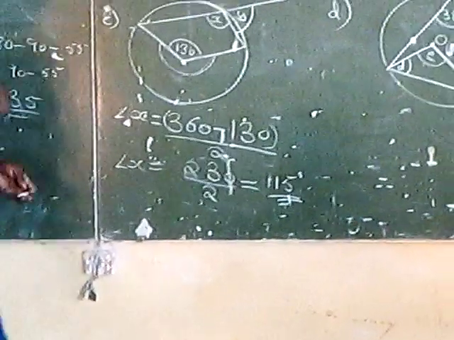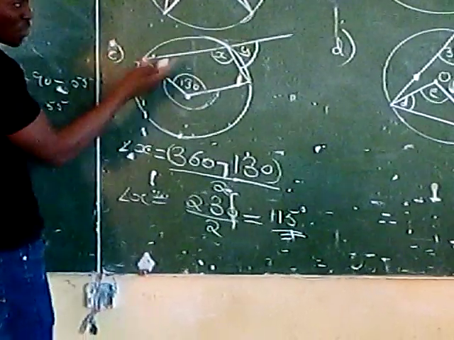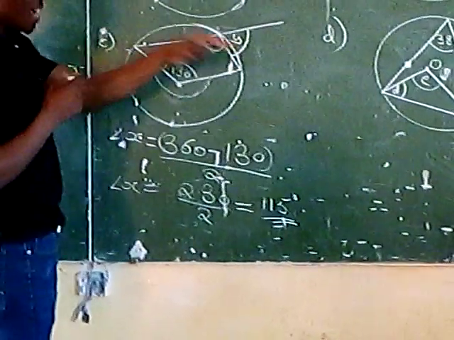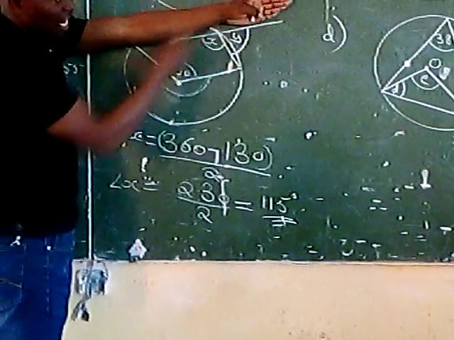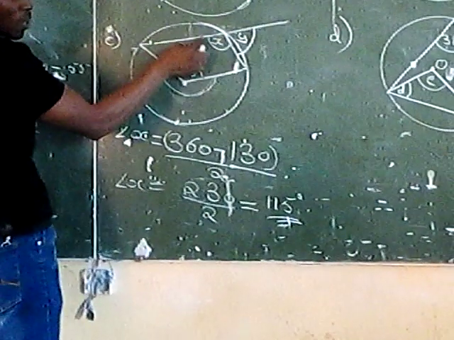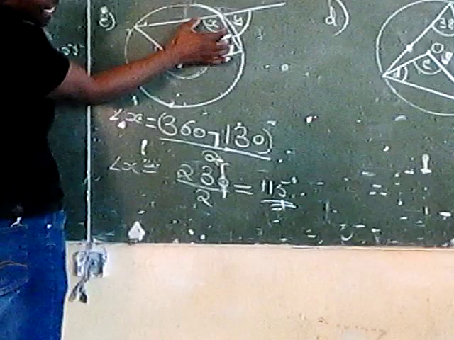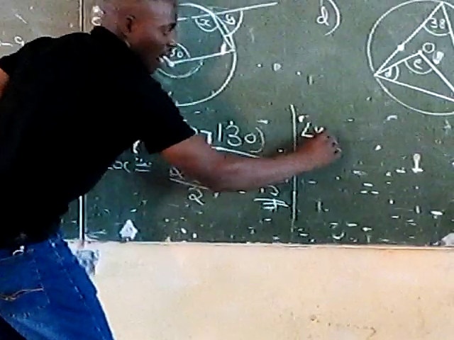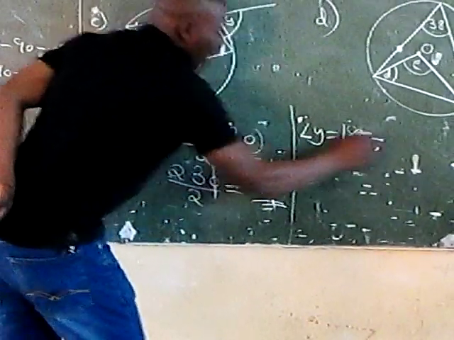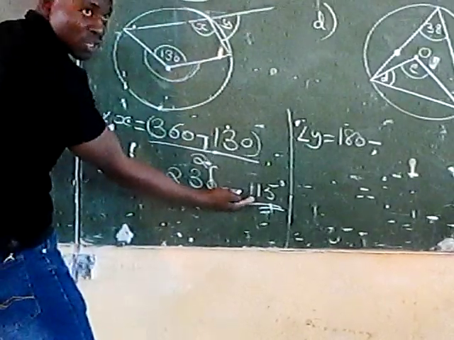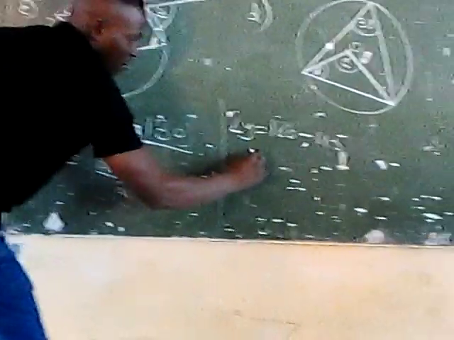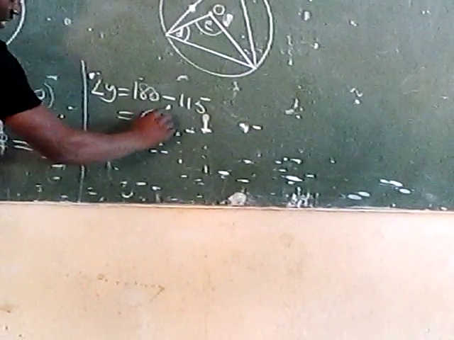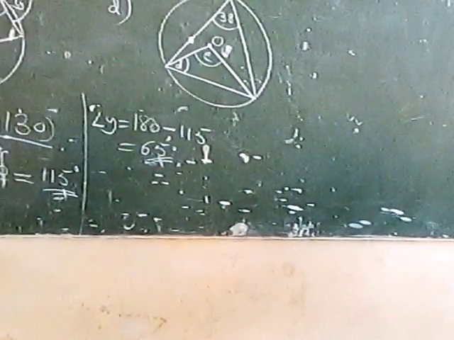And this is quite interesting. Look at it. Now, when we find angle Y, what do you think we're going to do? Exactly, because angle X and Y are lying on the straight line, and we know angles on a straight line add up to 180. But we know this angle X as 115. So for you to know Y, angle Y will equal 180 minus the angle X, which happens to be 115 degrees. You see? And of course, we arrive at it. What is the difference there, please? That is 65 degrees. And this is the solution.